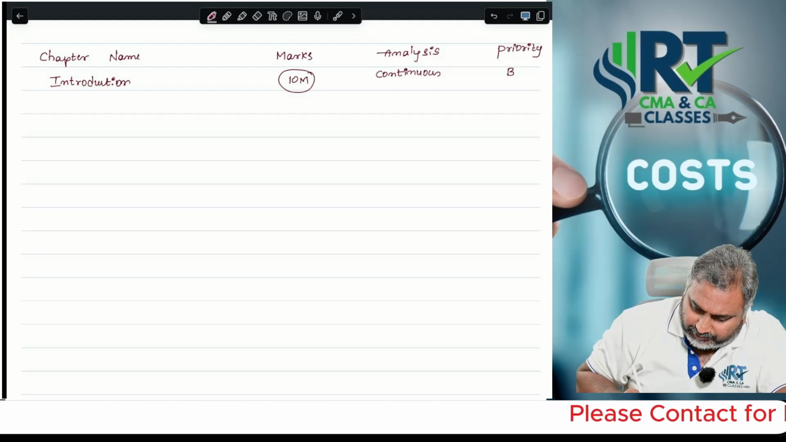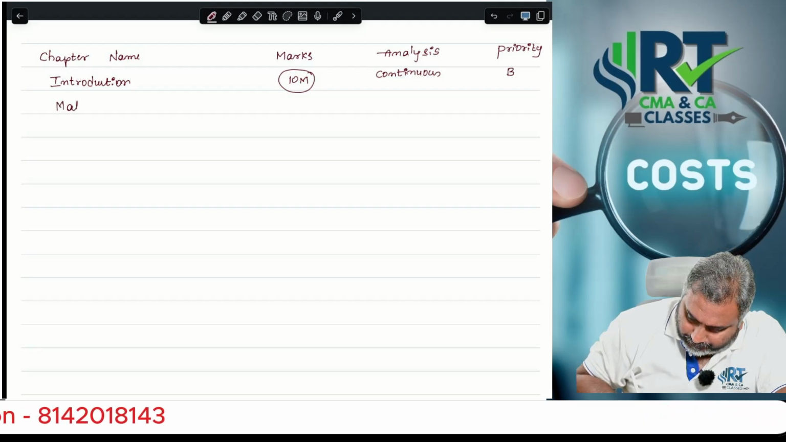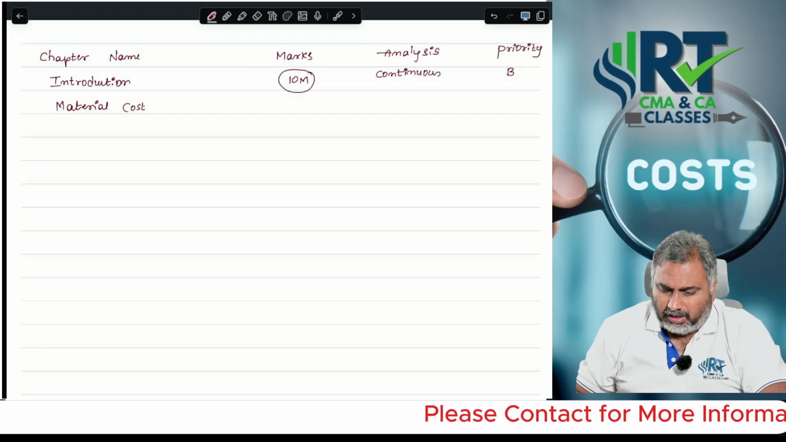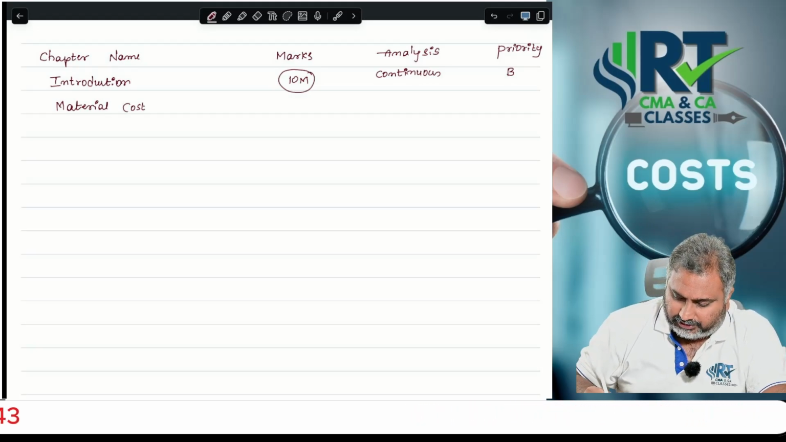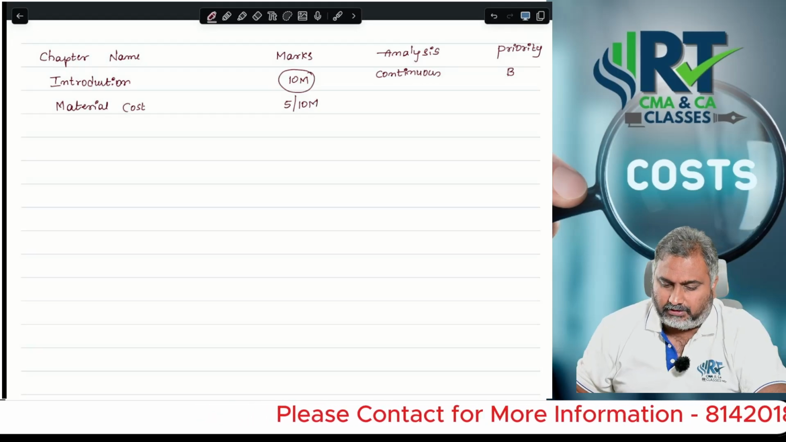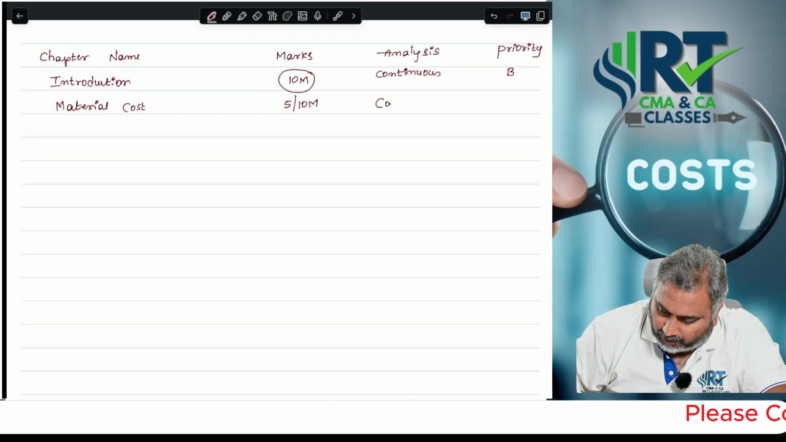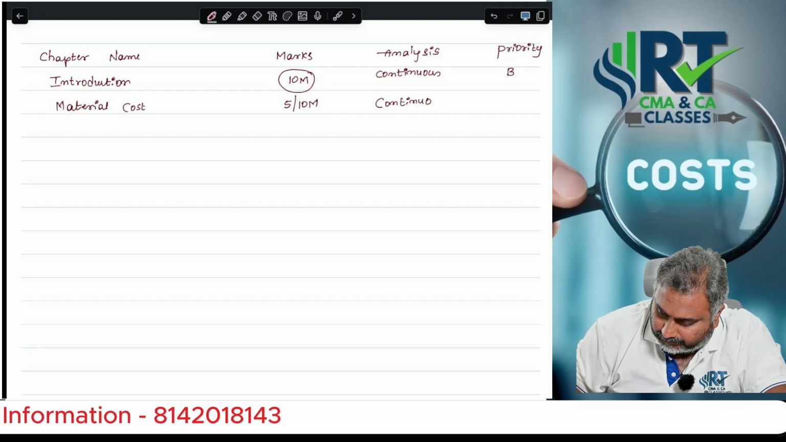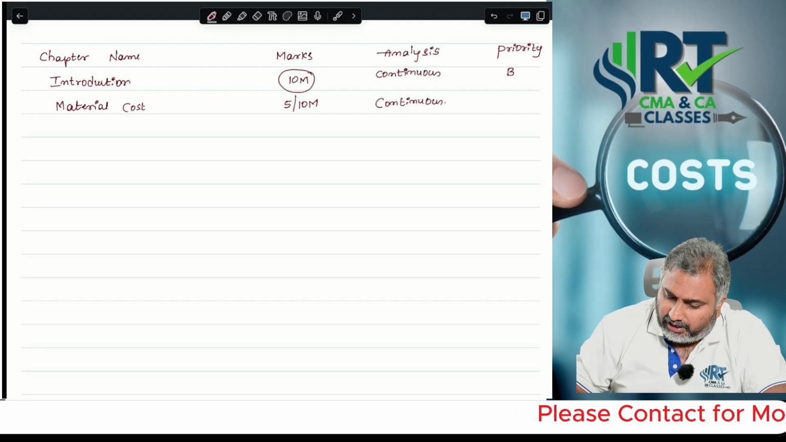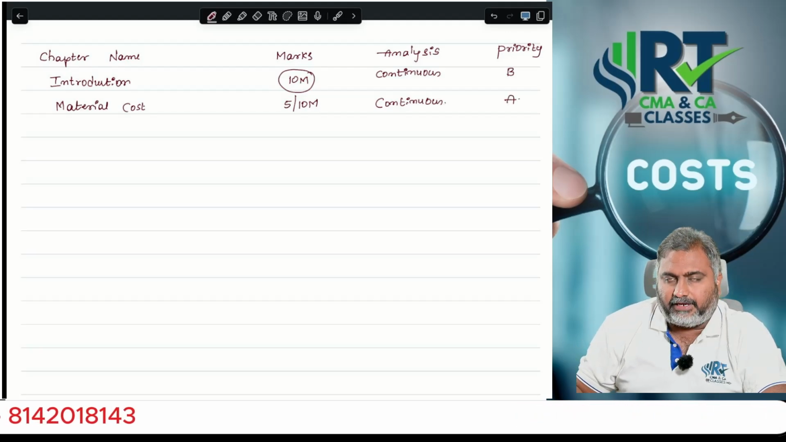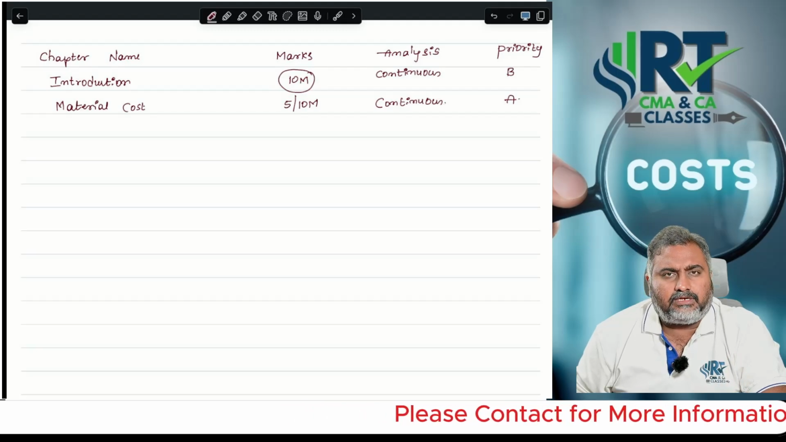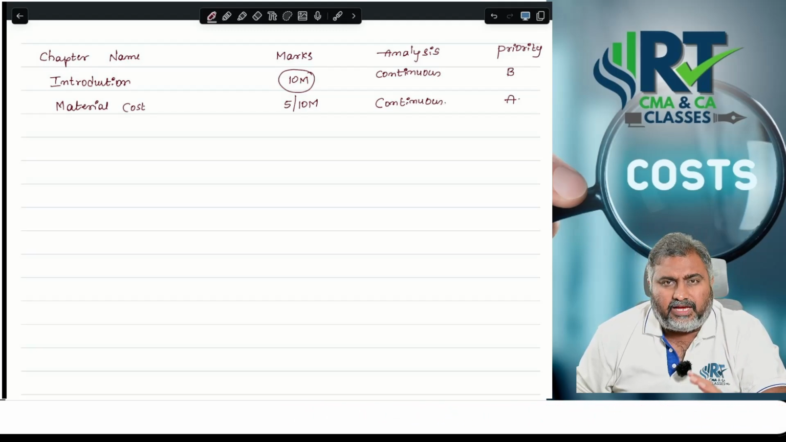The second chapter name, sir, we may go with Material Cost. How many marks can you expect from this particular chapter? There is a chance of 5 marks or a chance of 10 marks. That is also if you are seeing it on a continuous basis, they are focusing on the chapter continuously, and I would consider this an A category priority.